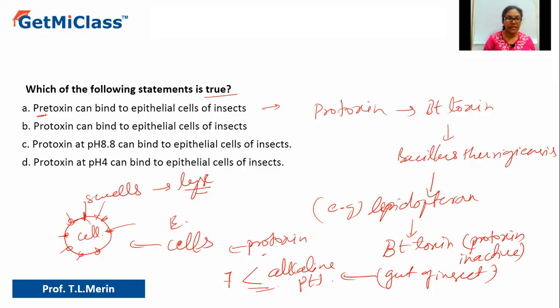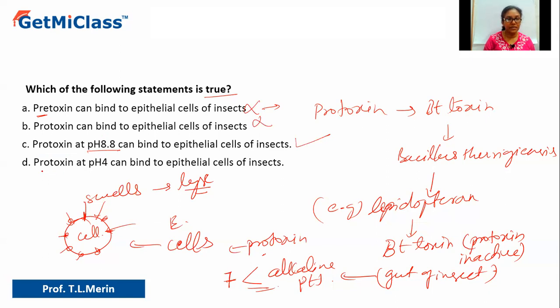So option A says pre-toxin can bind to epithelial cells of insects. No, it is not pre-toxin, it is protoxin. Option B says protoxin can bind to epithelial cells of insects. They can bind, of course, but there is a particular condition for their binding, that is at pH more than 7, not at all conditions. Then option C says protoxin at pH 8.8 can bind to epithelial cells of insects. Yes, because pH 8.8 means it is alkaline, basic, and in that condition this protein gets activated.